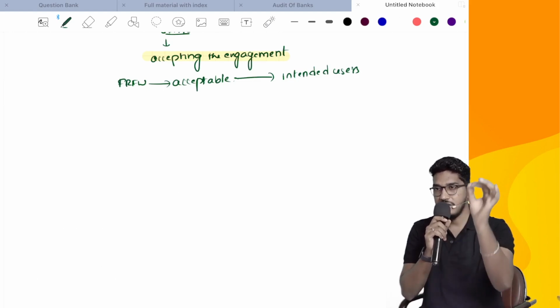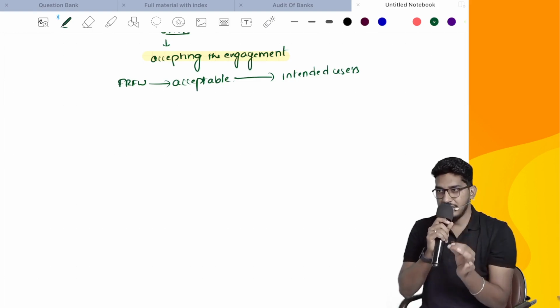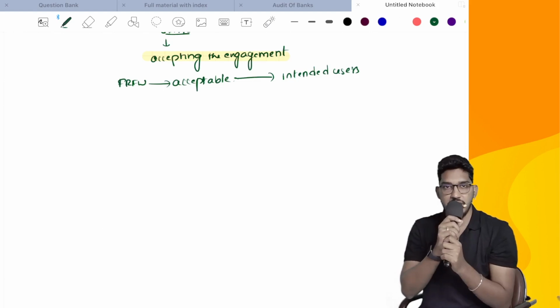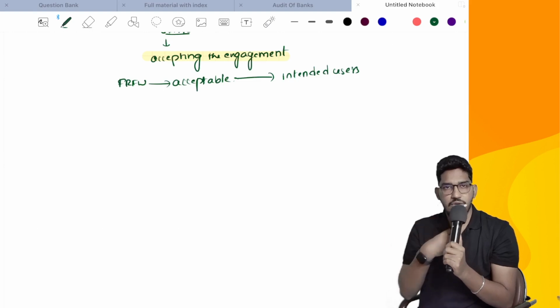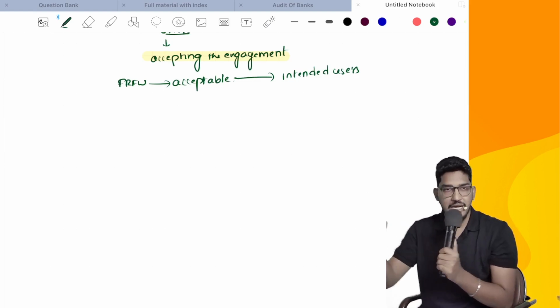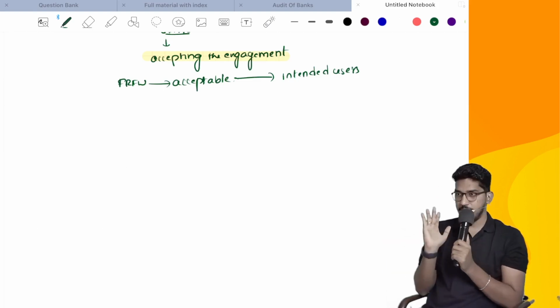Whether the financial reporting framework is acceptable, and the auditor should take this decision keeping in mind the requirements of the intended users. So the conclusion here is, if by following that framework the information requirements of the intended users are met, then that framework is acceptable. If not, it is not acceptable.